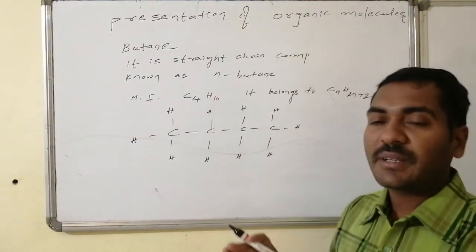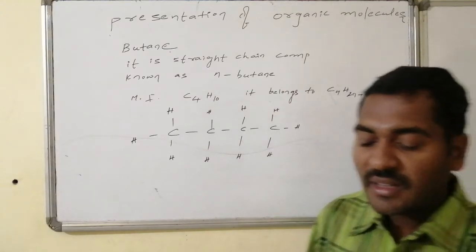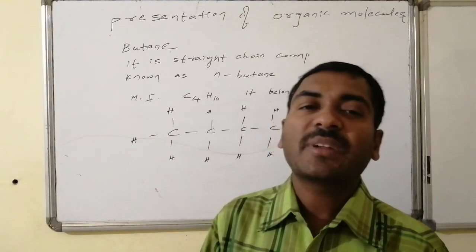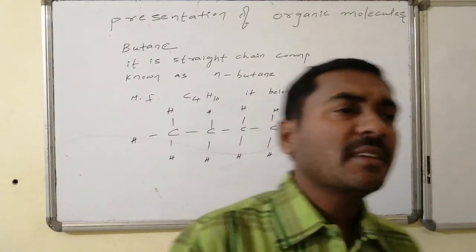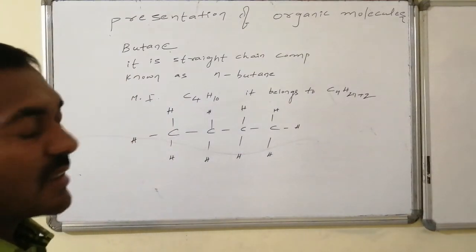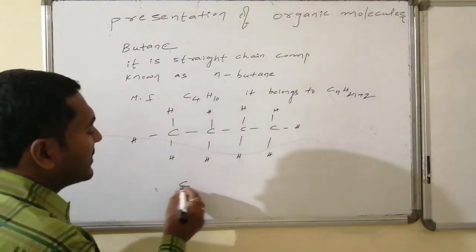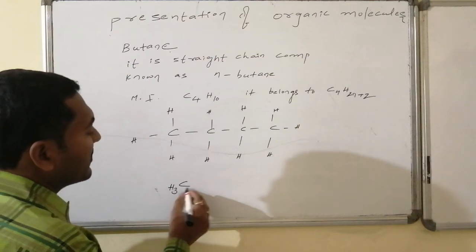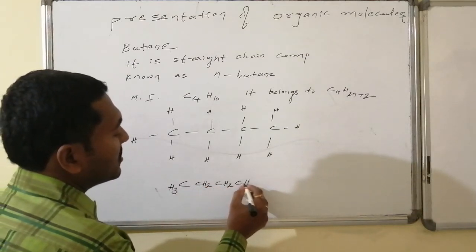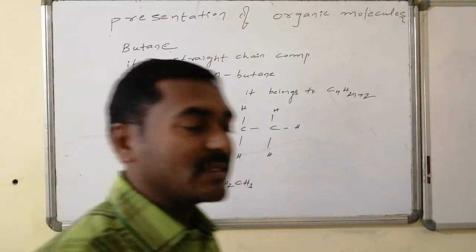This is the structure of the butane system, and in the early times we had to represent this structure in a compressed manner, considering that the C-C bond is always present. If I write in the compressed manner, it will be CH3 connected with CH2, followed by another CH3.